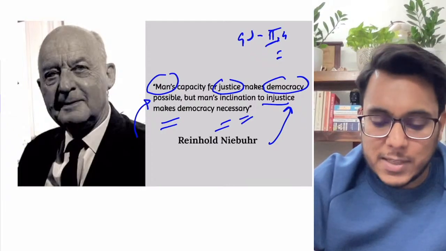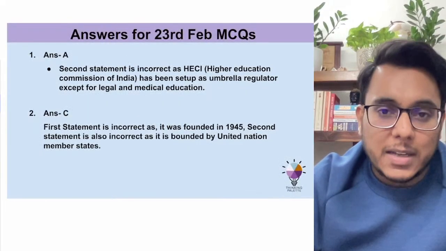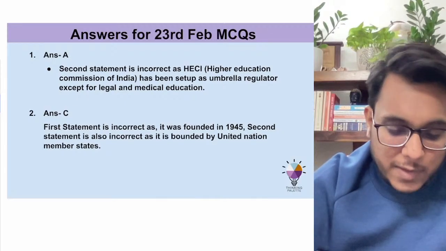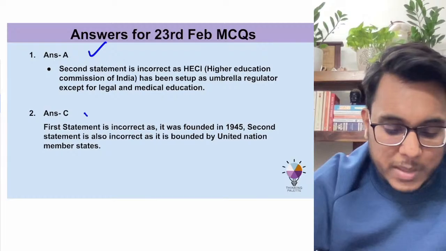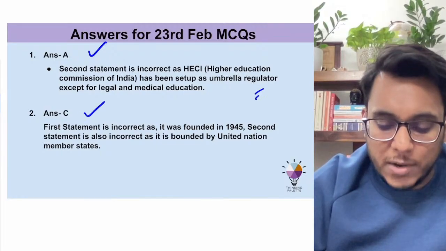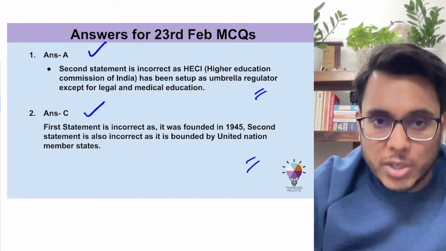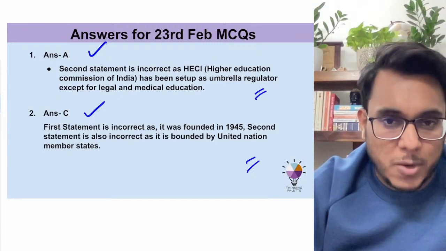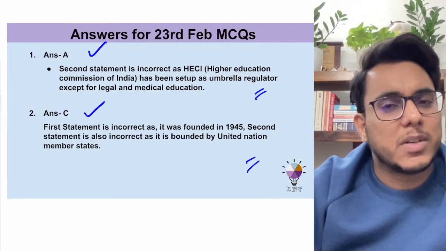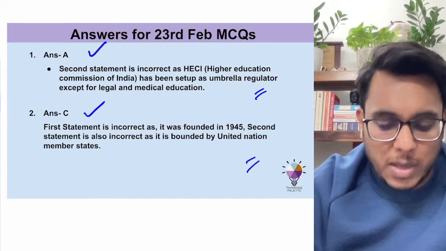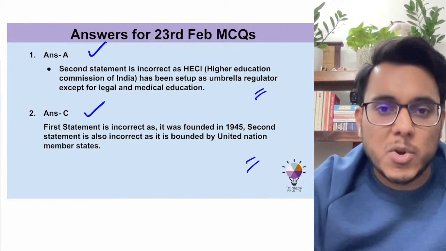And now let's take the first article. But before that, the answers for yesterday's MCQs. The correct answer for the first will be A, and the correct answer for the second will be C. You can read the statements. Guys, sometimes there could be some confusion, some doubts with respect to the MCQs. Sometimes there could be some genuine mistakes that can also happen. If there is any doubt with respect to the MCQs, you can message me on Telegram.